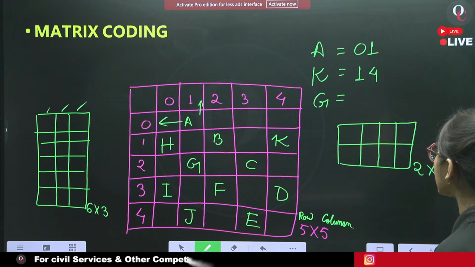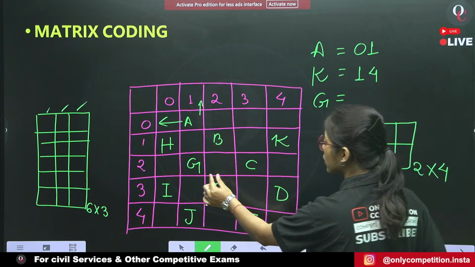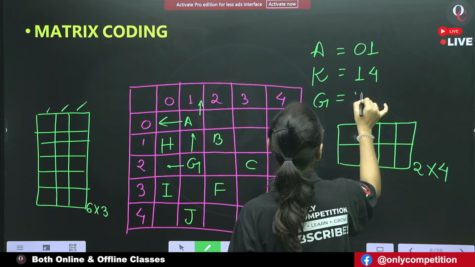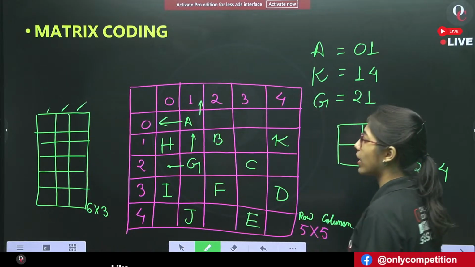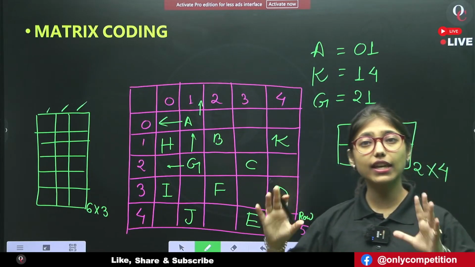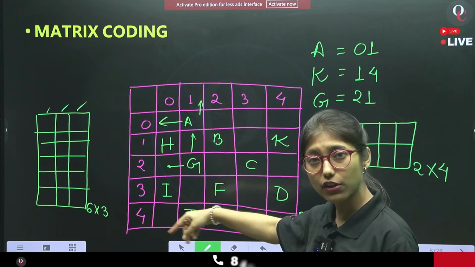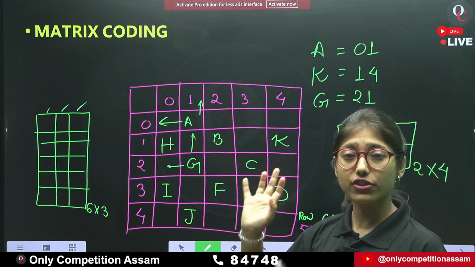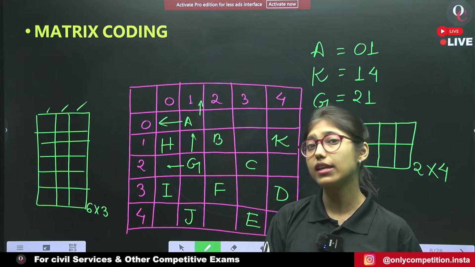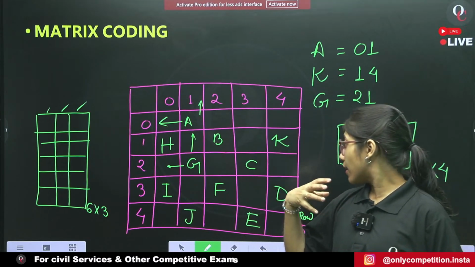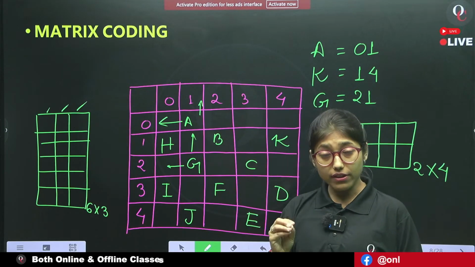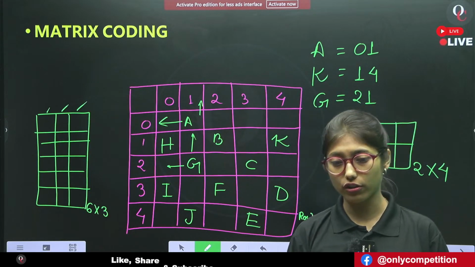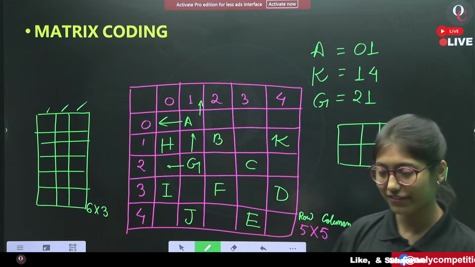Okay, yes. The matrix code of G is 2 and 1. Now everybody can find the matrix code of any of the letters given here. It is easy to find. Just remember that the row comes first and then the column will come. Is it okay? Fine. Very good.